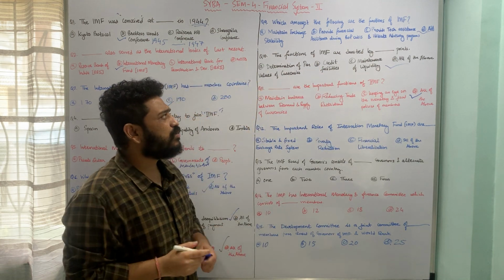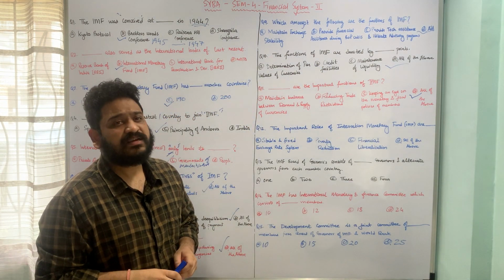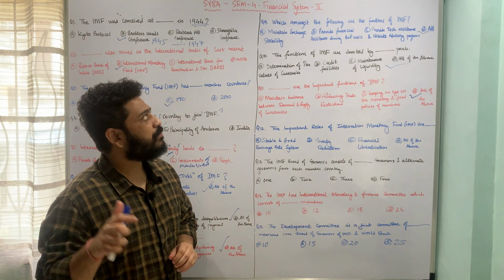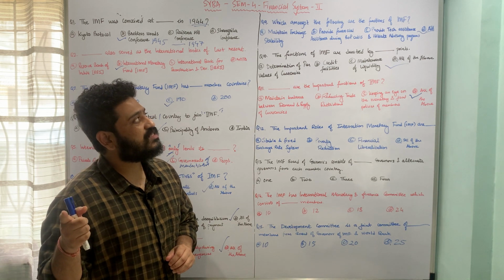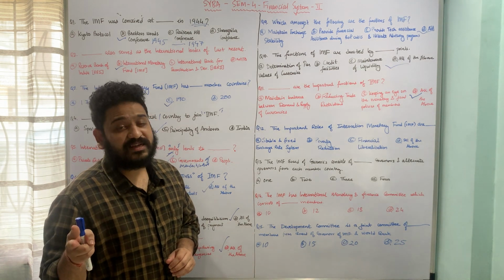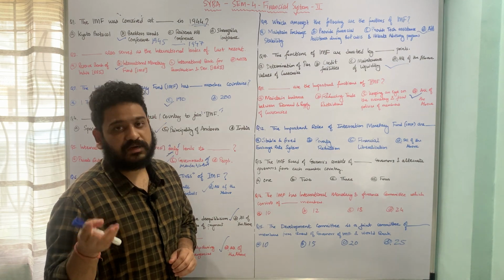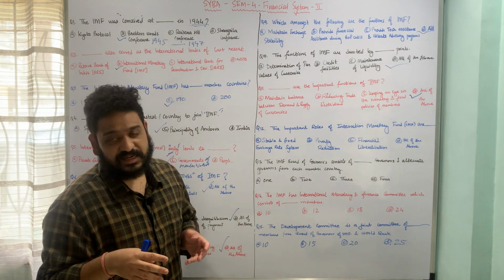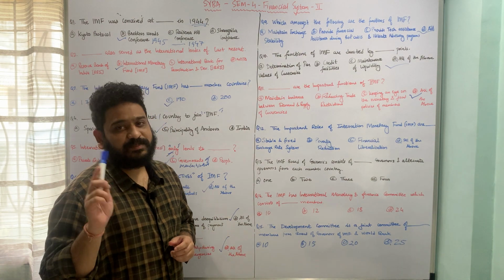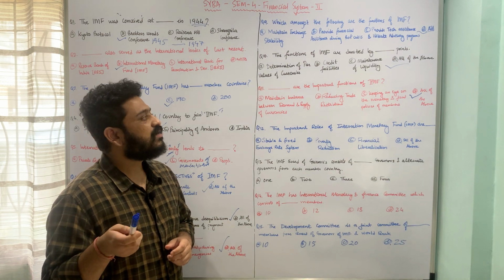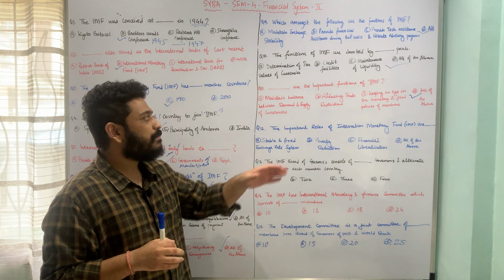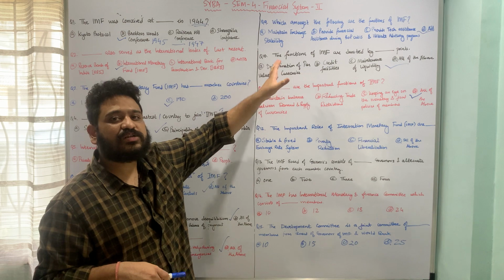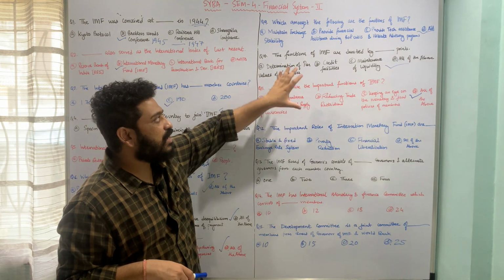Now again, with respect to these 3 questions, that means question number 9, 10 and 11, we have seen 9 important functions of International Monetary Fund, and they are maintain exchange rate stability, provide financial assistance during balance of payment crisis, provide technical assistance and also initiate certain programs for the member nations, determination of par values of currencies, credit facilities, as well as maintenance of liquidity, and then we have keeping an eye on the monetary and fiscal setup of a country, then reducing trade restrictions and maintaining balance between demand and supply of currency. So these are important functions of International Monetary Fund, 9 different functions. I hope this is clear.